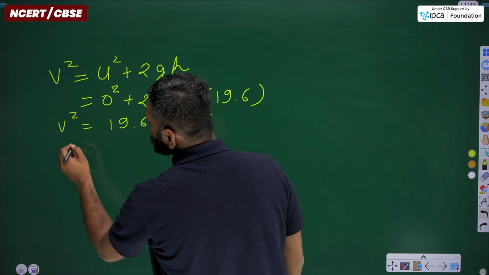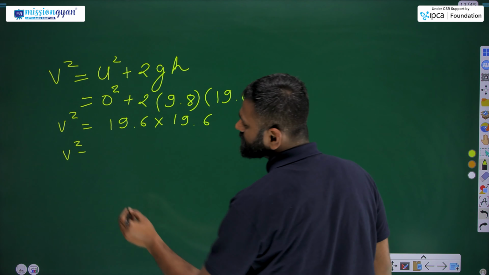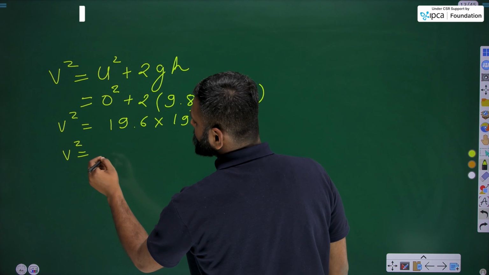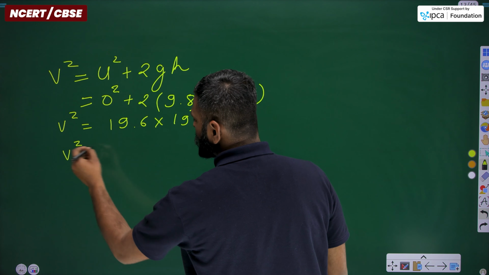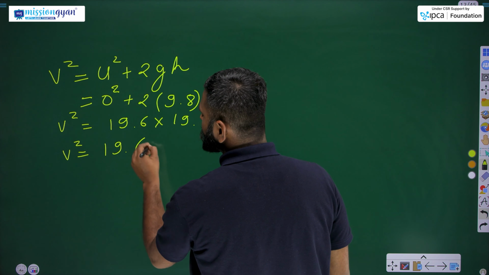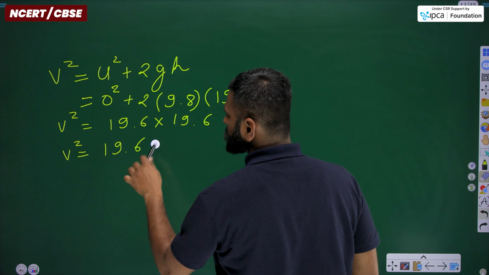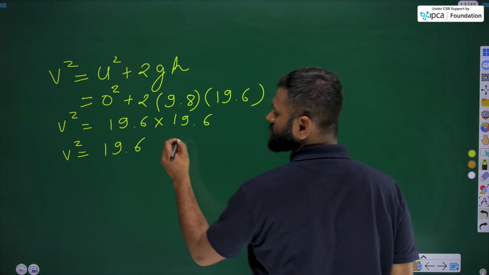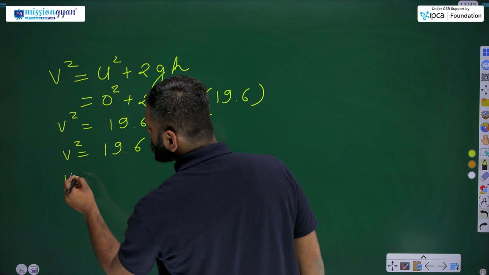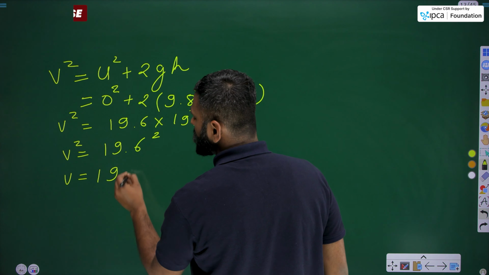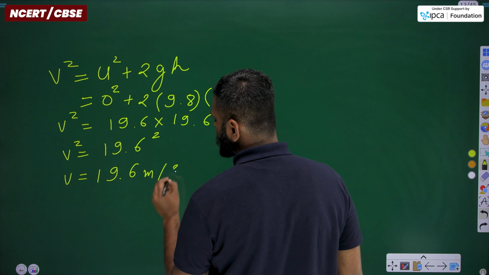So the value of v square is equal to 19.6 square, so the value of v will be 19.6 meter per second.